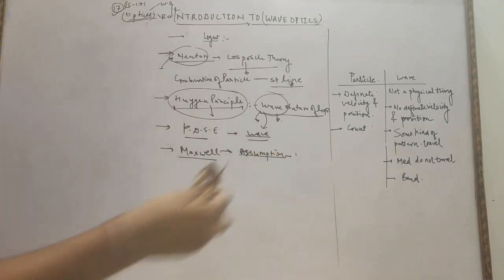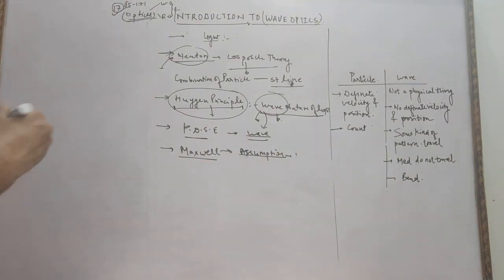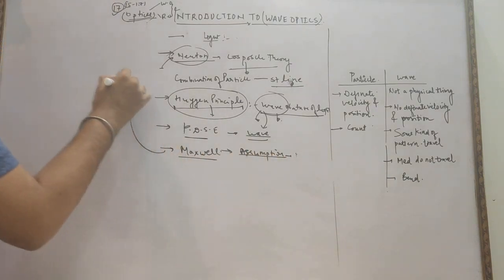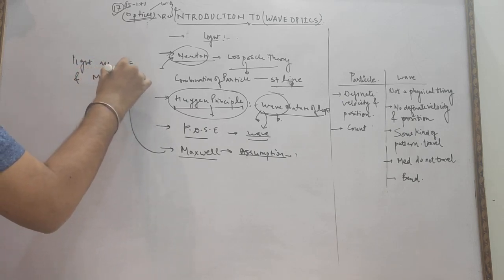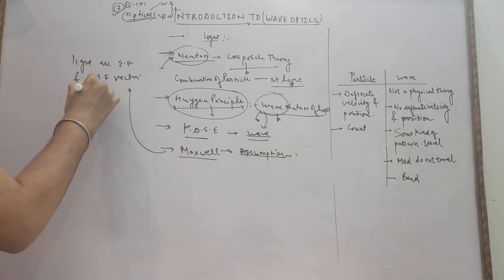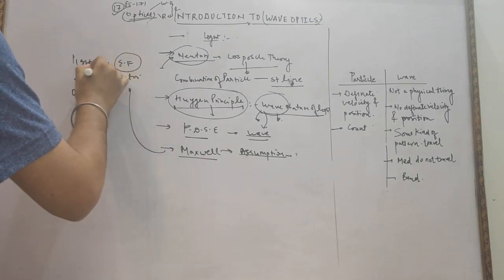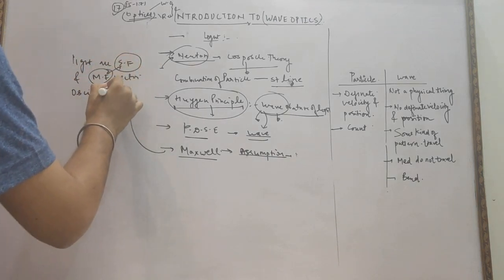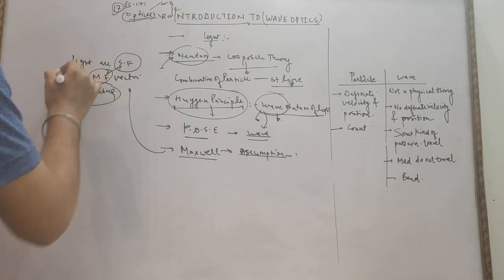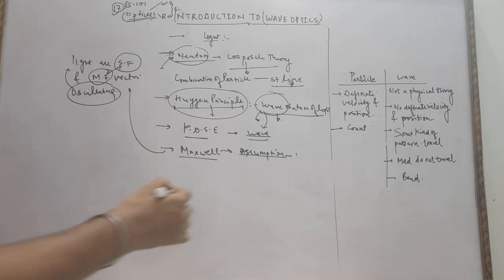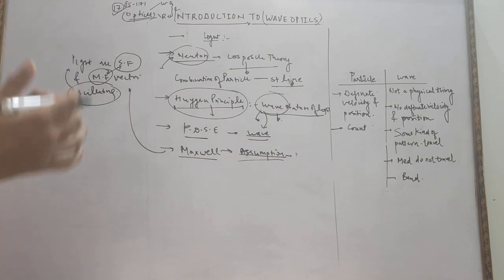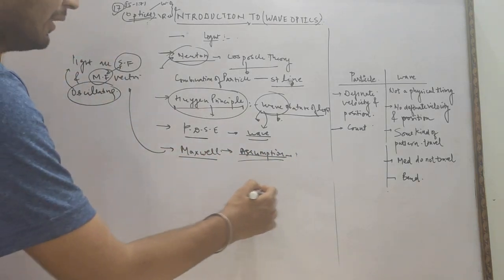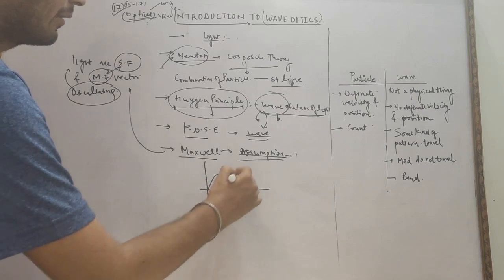He proposed a theory according to which light consists of electric field and magnetic field vectors oscillating. Due to the oscillation of the electric field vector and magnetic field vector, light is formed. So according to Maxwell, light simply comprises electric field and magnetic field which are oscillating, and due to their oscillation, light is produced in this manner.